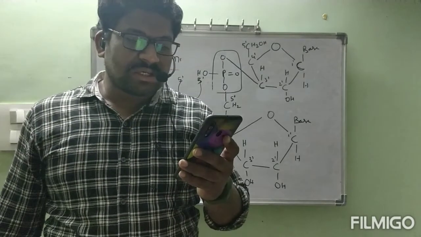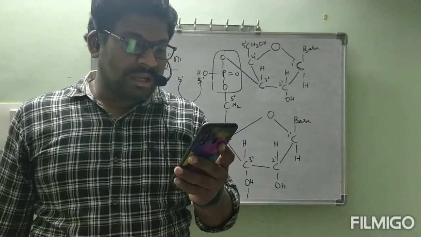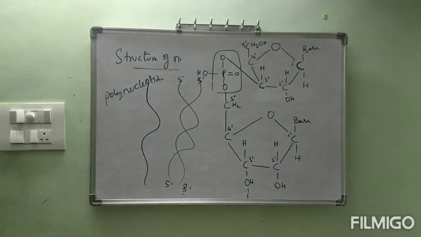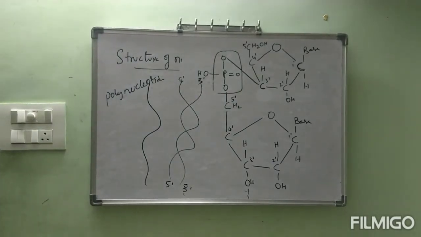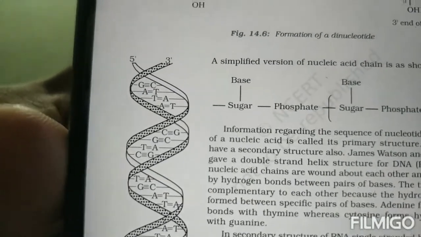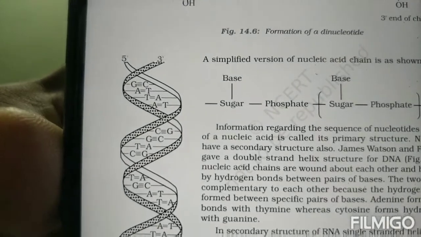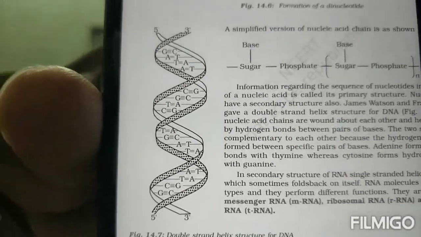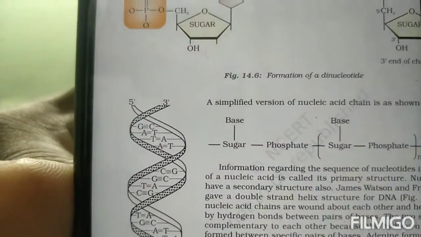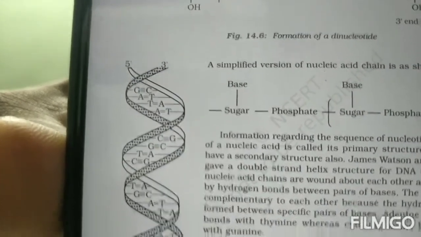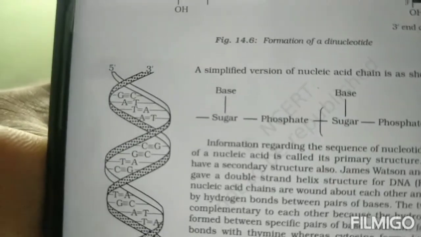See, a simplified version of nucleic acid chain. Now observe this diagram, all of you. On this helix, 5 prime starts and ends with 3 prime. On the other side, 3 prime ends with 5 prime. See, between G and C, guanine and cytosine, and A and T, like that, between them only hydrogen bonds are present.